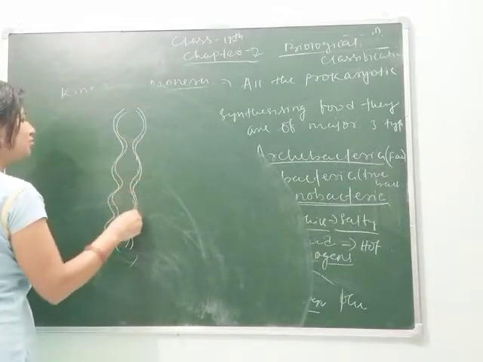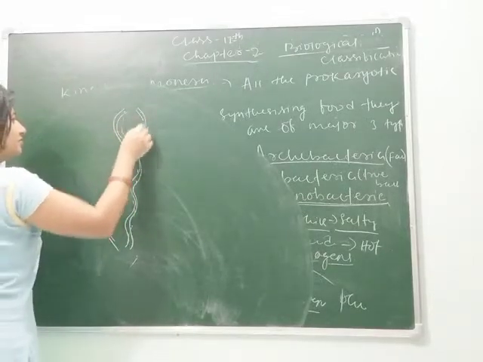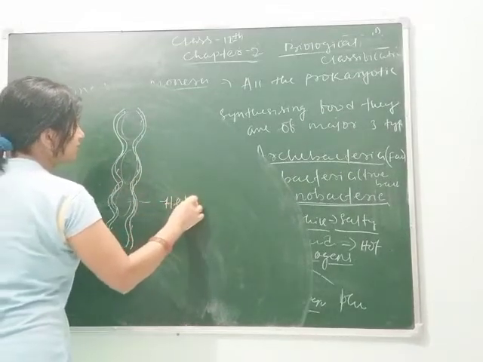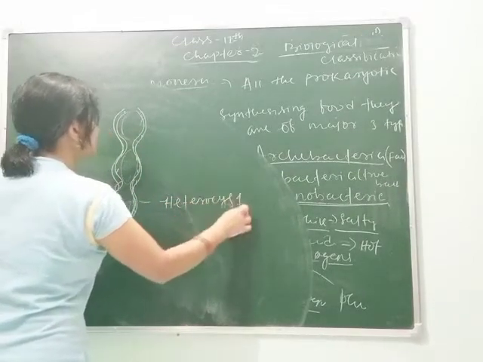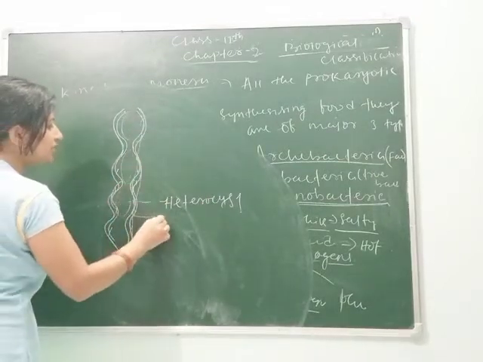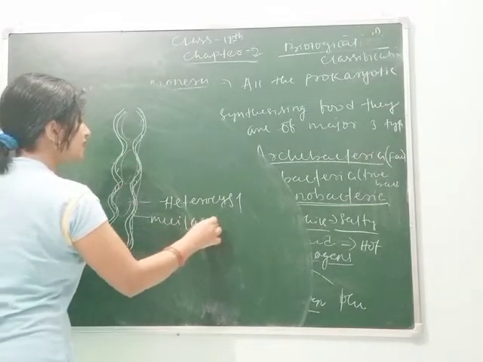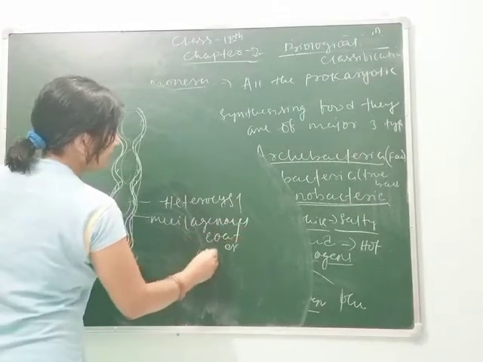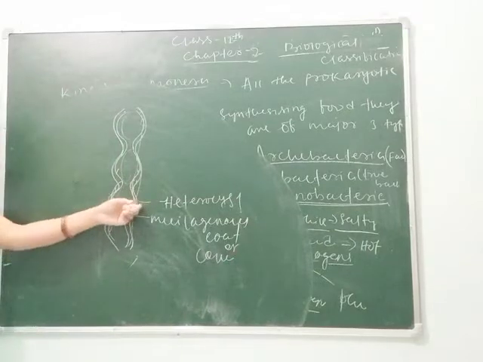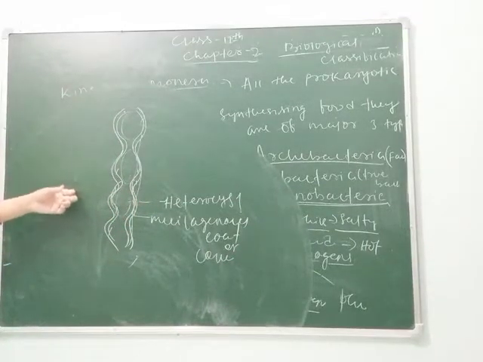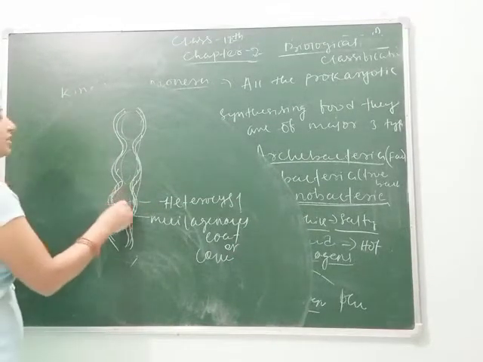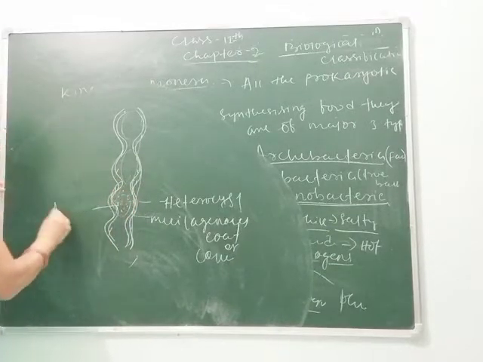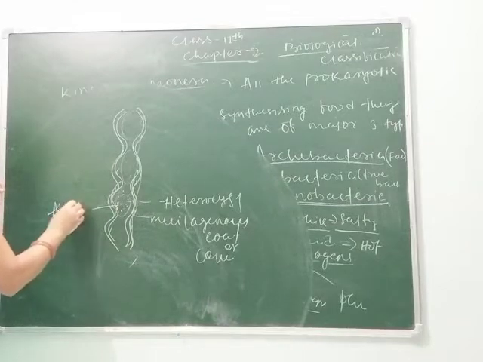Here is the mucilaginous covering, and they form heterocyst. This is heterocyst and this is the mucilaginous coat, or you can say covering, inside which the atmospheric nitrogen is fixed and that is taken by the plant. This is atmospheric nitrogen.